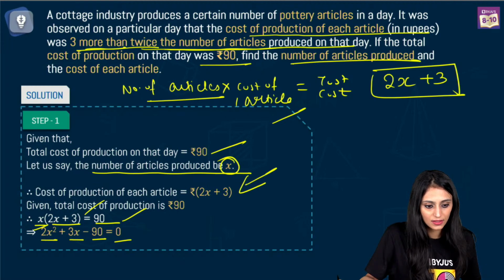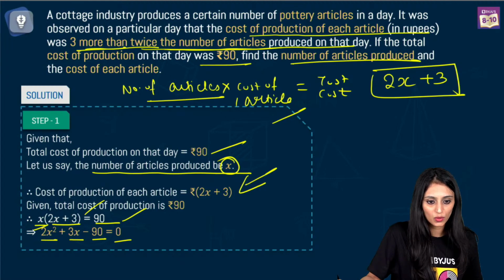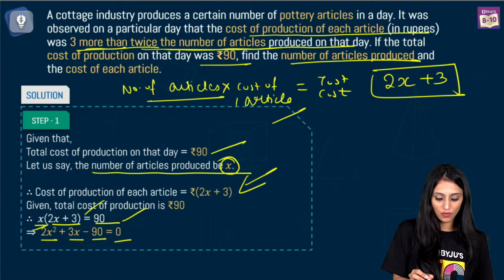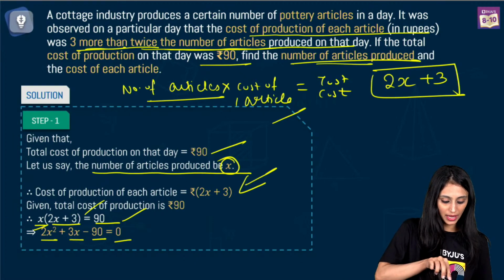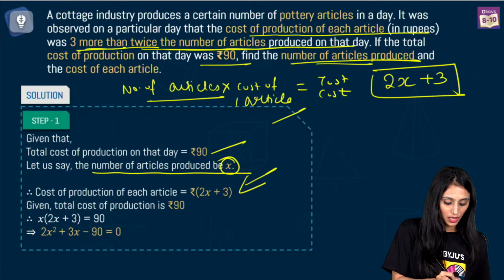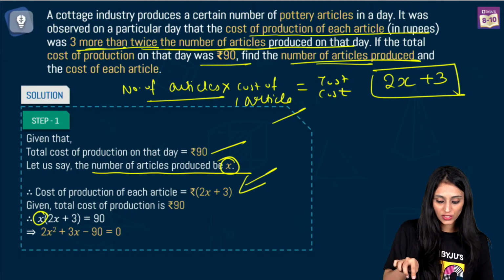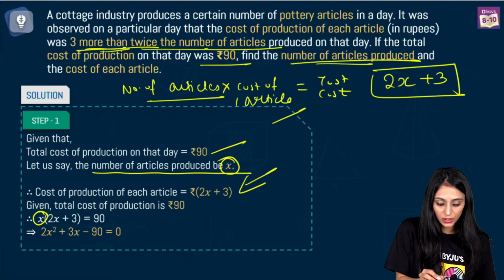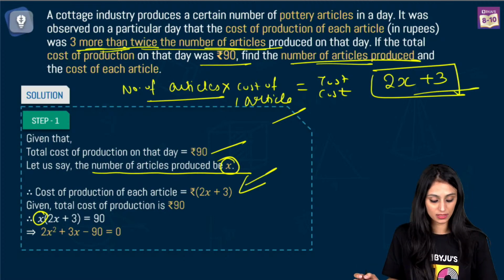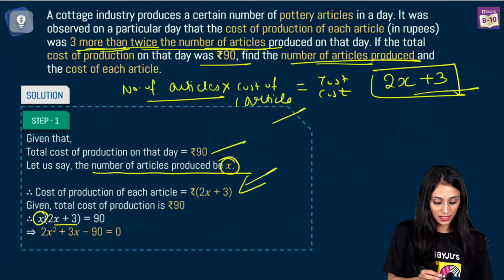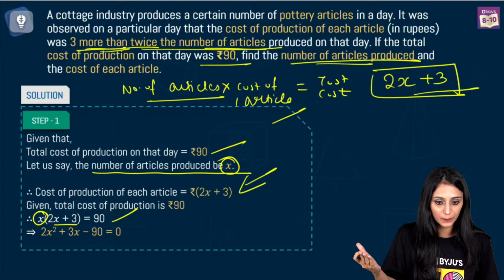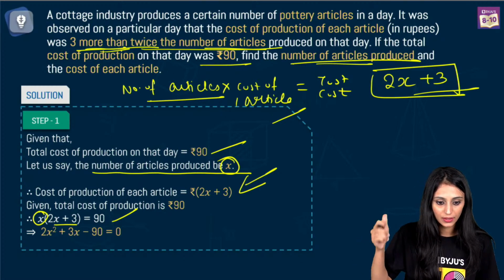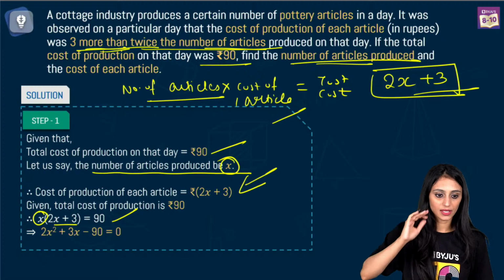Yeah, she's saying 2x plus 3 is the cost of one article. Gaming Guru understood. Deepti, what we are doing here is, the number of articles we don't know. We assume that to be x here, right? And what is the cost of one article? The question says the cost of one article is 3 more than twice the number of articles. That means 2x plus 3. I'll multiply that with x, and we get the total cost, that is 90. Right? Yes, Dhana.